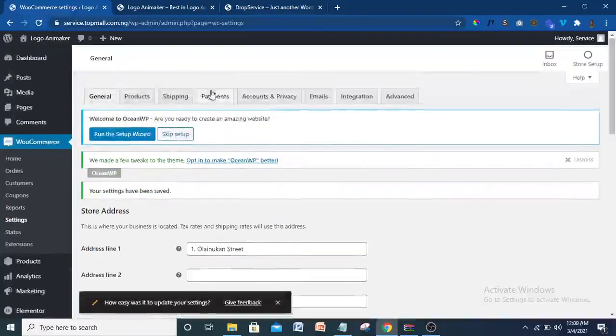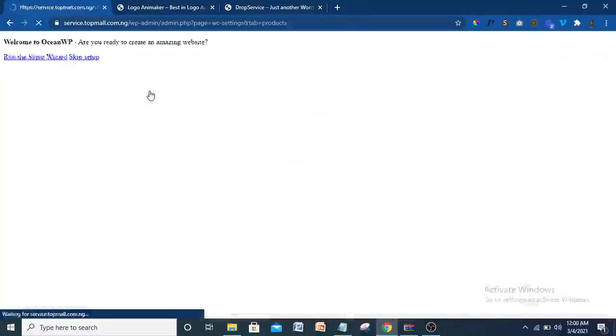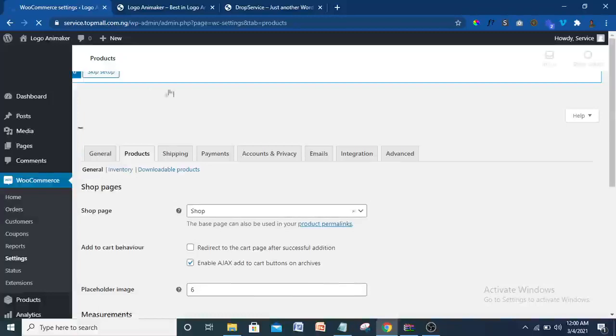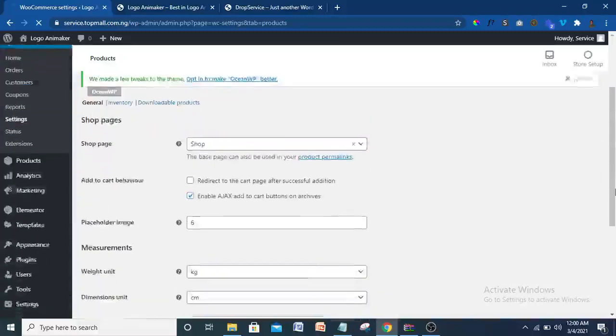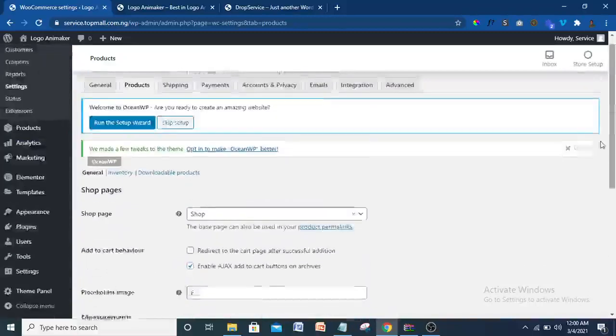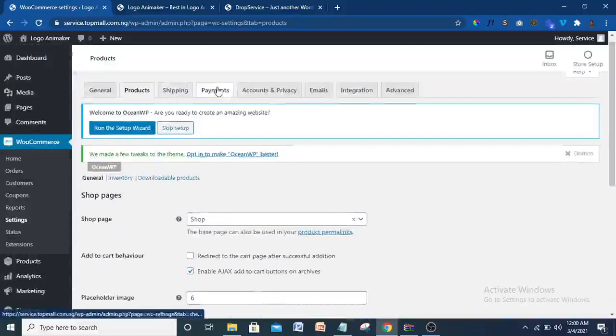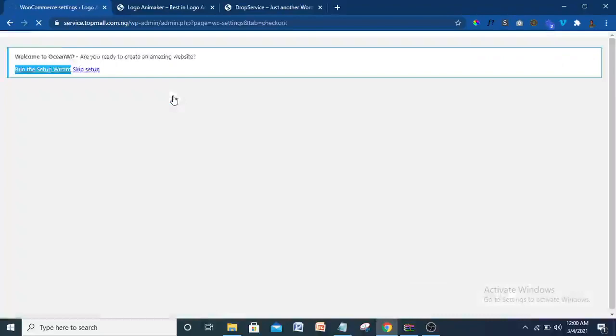So you come to the next one, product. Let's see product. What is there in product for us? Okay, so product, you can just leave it the way it is. We won't do much settings in product here. So shipping, we don't need shipping. We're not shipping any of the products, so let's go straight to payment.